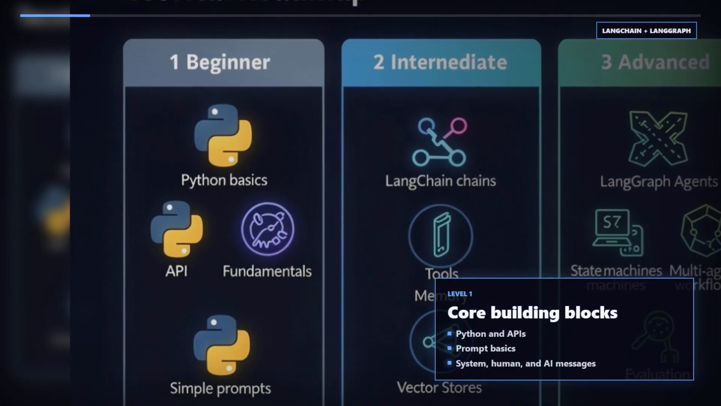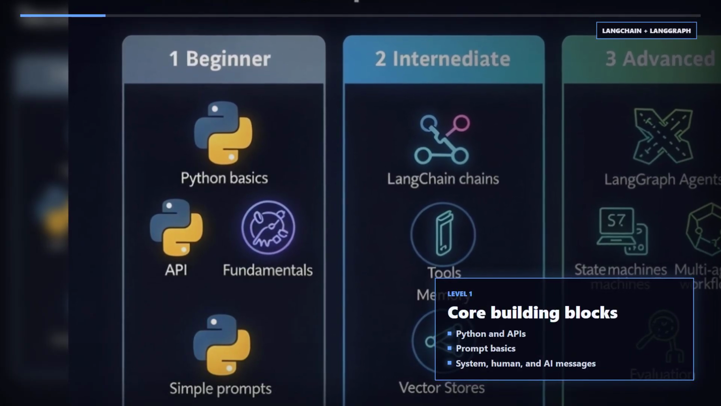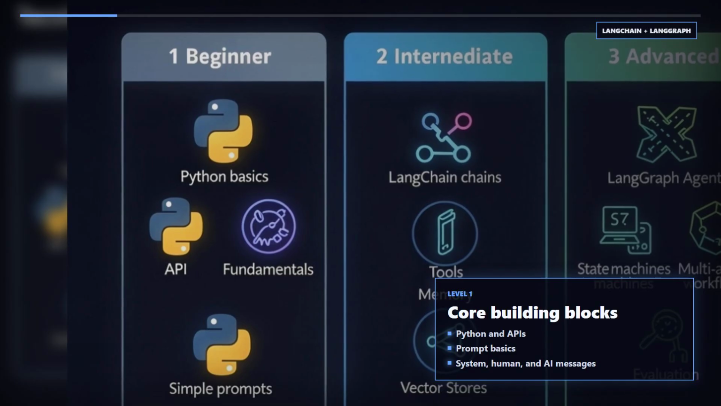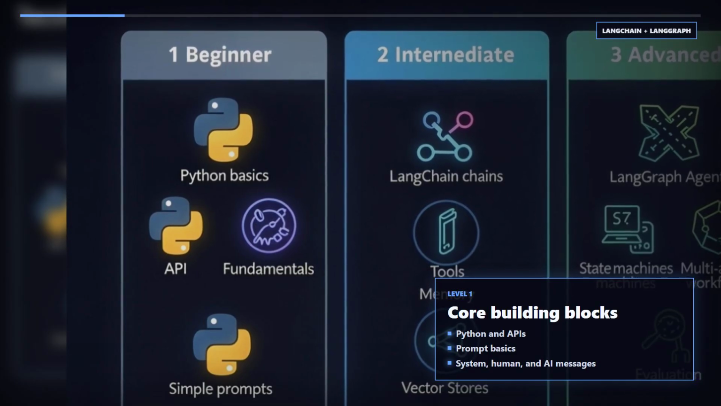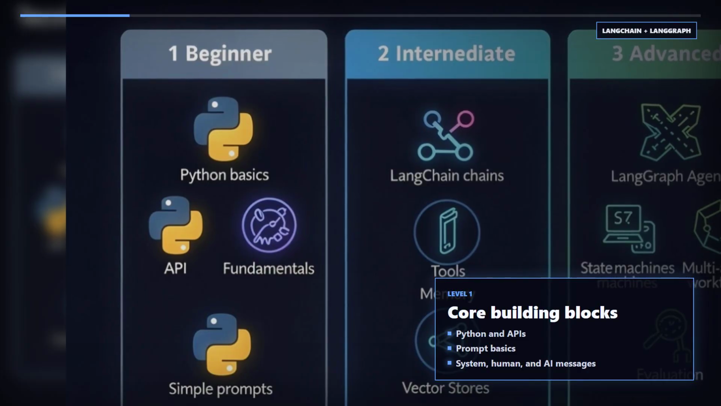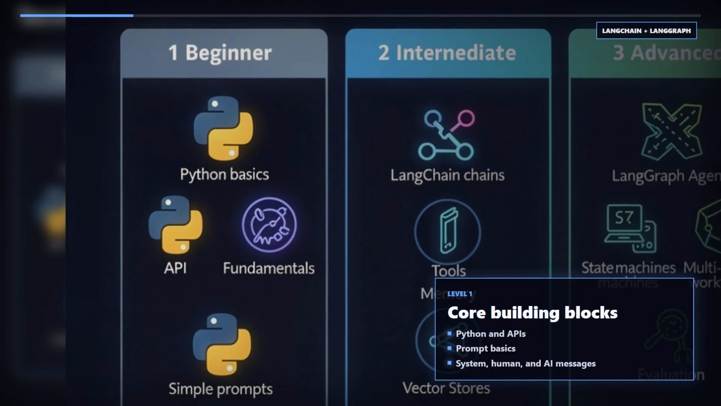Level 1 is the foundation. Learn Python, APIs, prompt basics, and the message paradigm. In production systems, chat models work with structured system, human, and AI messages, not just loose text.